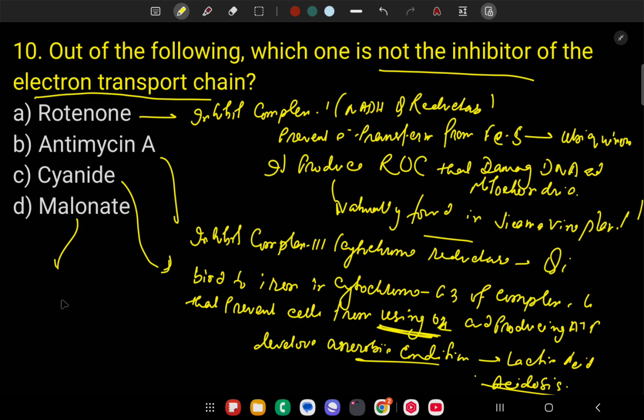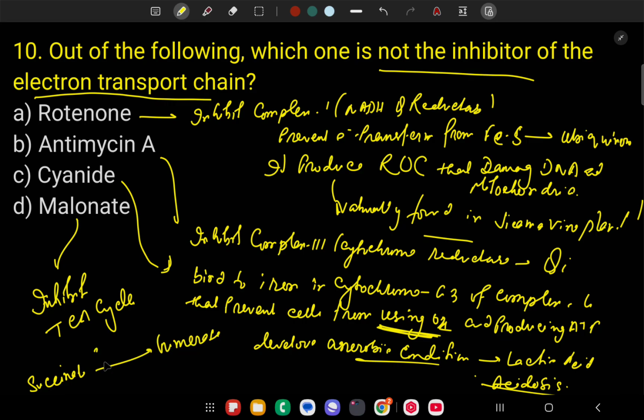Malonate inhibits the TCA cycle, when succinate is converted to fumarate.